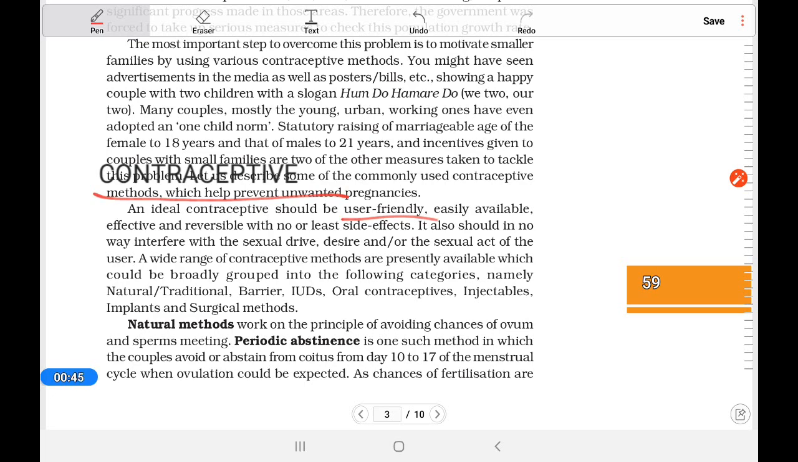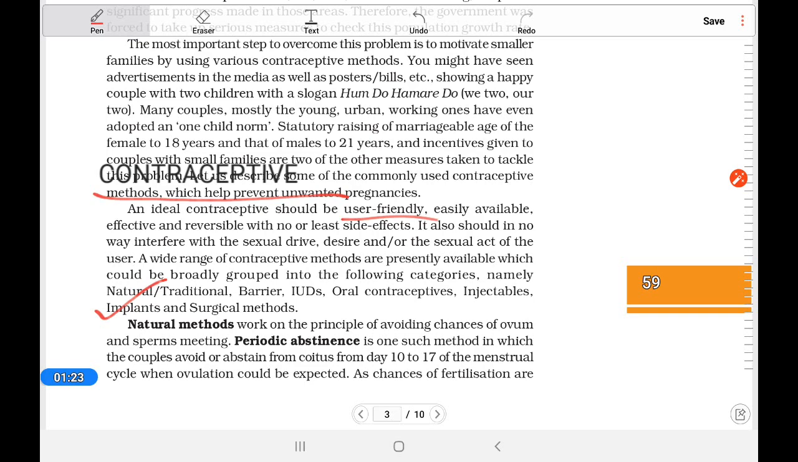So different types of contraceptives are there. There is the natural type, the barrier type, intrauterine, oral contraceptive pills, injectables, implants, and at last the surgical. Surgical is the only permanent method, a permanent contraceptive where we cannot return back. In all other cases, pregnancy is possible when this process is stopped.